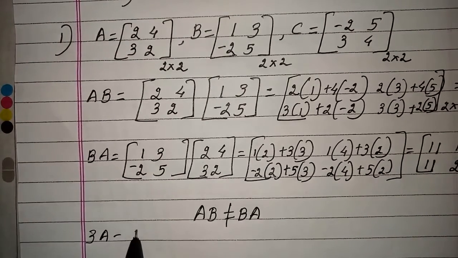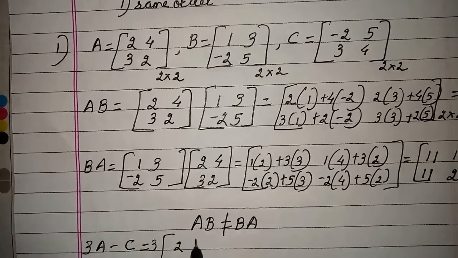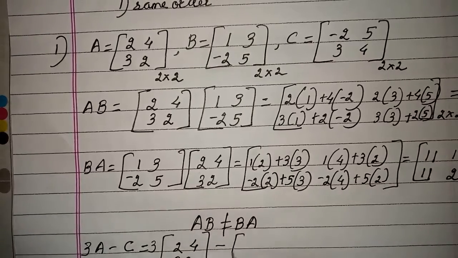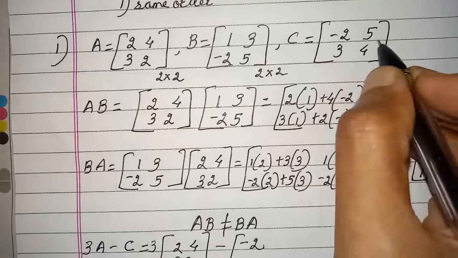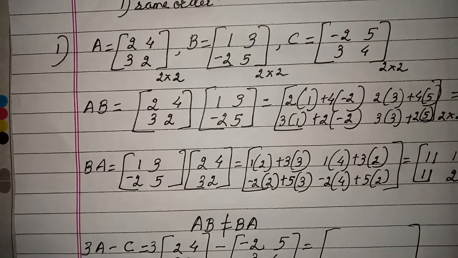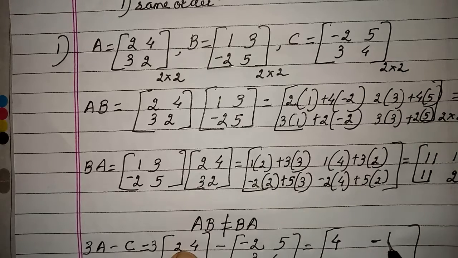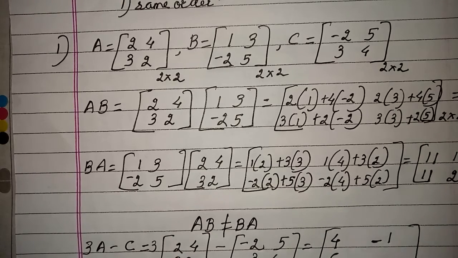Now let us compute, children. Suppose for the same matrices I am asked to compute 3A minus C. So what will you do? 3 times A, minus C. What is our C, children? Minus 2, 5, 3, 4. You can subtract two matrices if they are of the same order. This is 2 cross 2, this is 2 cross 2, so you can subtract. So how will it be? 2 minus of minus 2, so it will be 2 plus 2, 4. Then 4 minus of 5. Respective position. 3 minus of 3. 2 minus of 4. Is that clear?